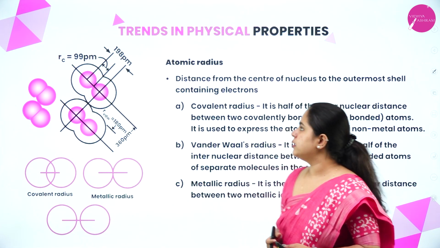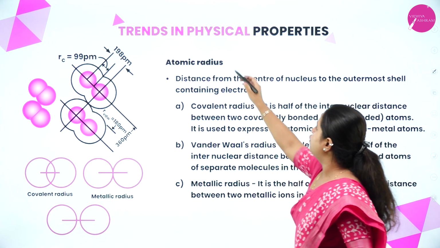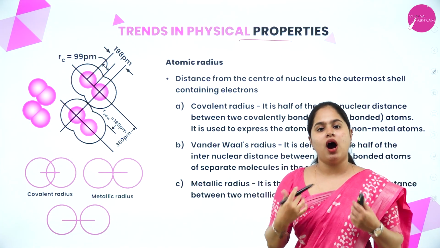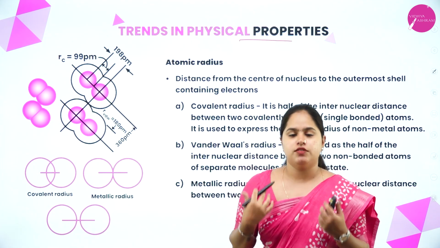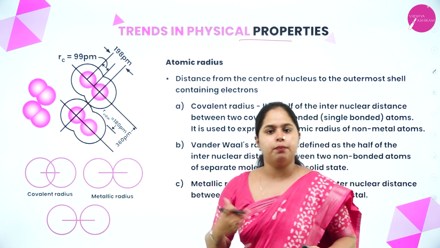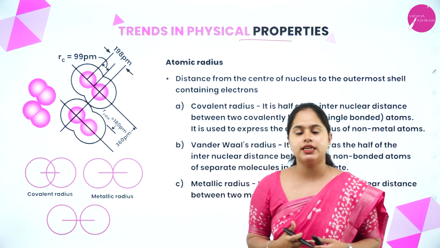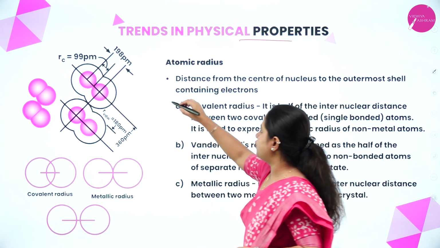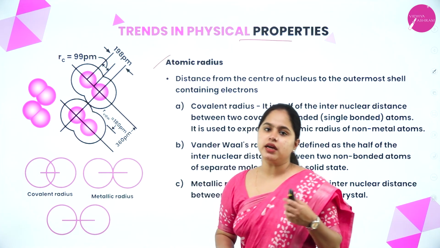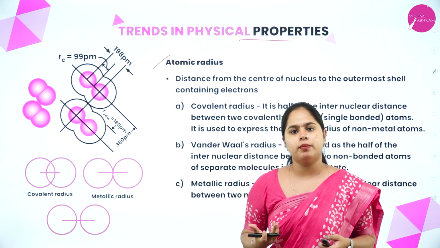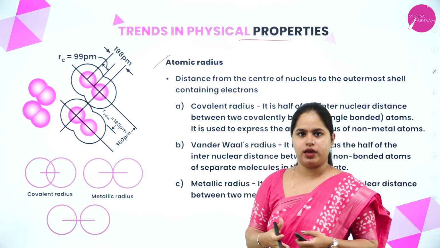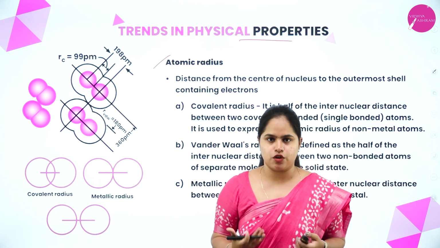Now moving on to the next topic, that is trends in physical properties. How the physical properties will change along the period or down the group, we are going to study in this section. What are the trends in these physical properties? So first we are beginning with atomic radius. So what is atomic radius? From the name itself you can understand that it is the radius of the atom.